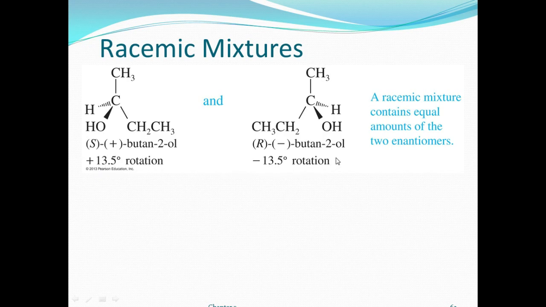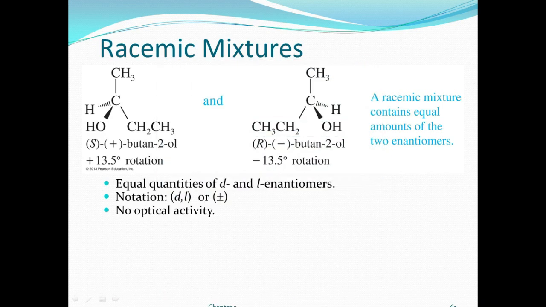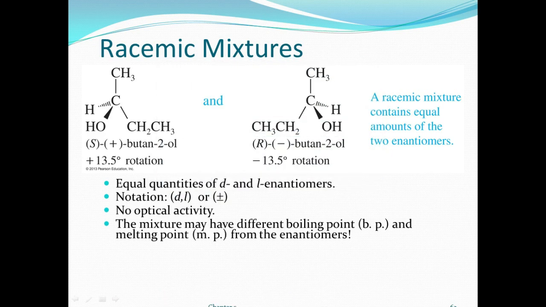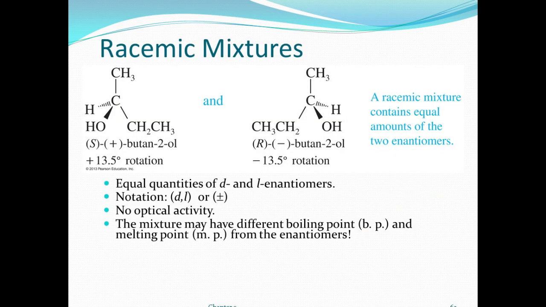The racemic mixture contains equal amounts of the two enantiomers, D and L. The notation is DL or plus/minus, and it shows no optical activity, right? The mixture may have different boiling and melting points from the enantiomers.